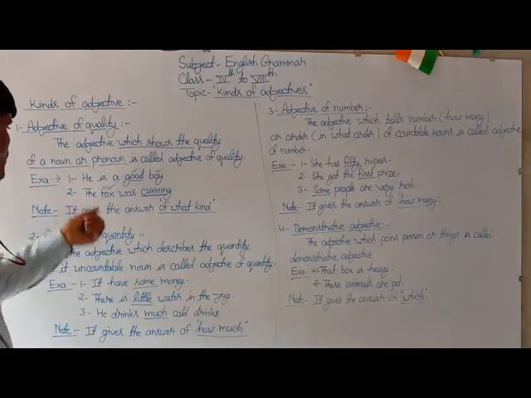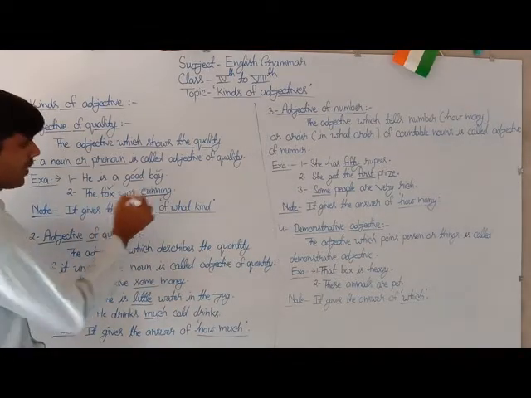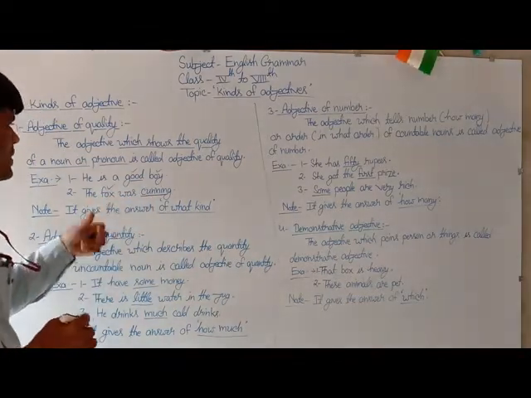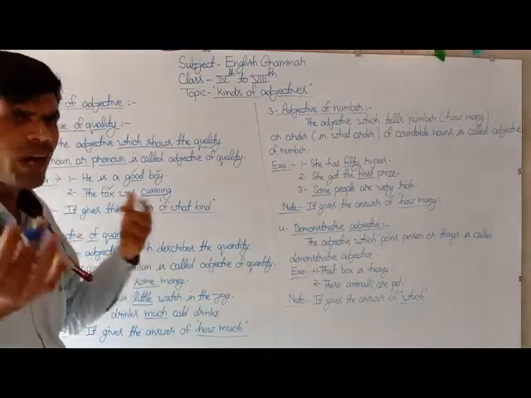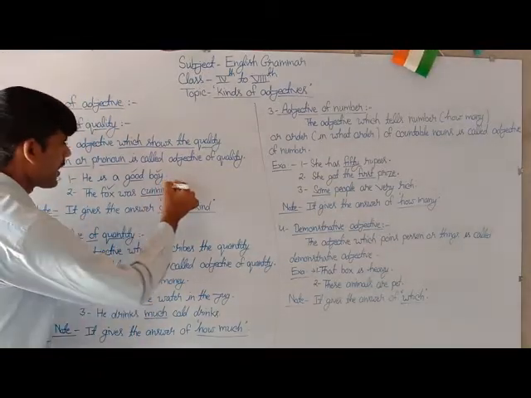The second one is: The fox was cunning. The fox was of what kind? The answer will be cunning.